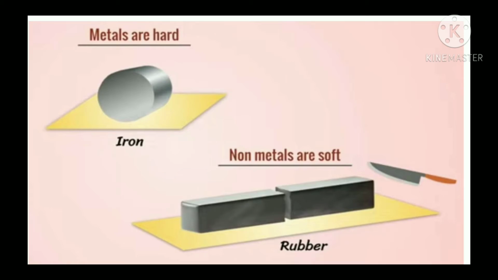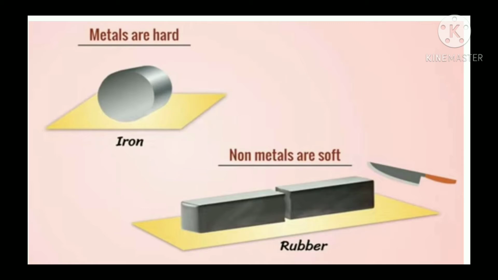Generally, metals are hard, not soft. There are exceptions to these rules as well. Usually, when you see metals around you, like iron, aluminium, copper, steel, try to cut with knife. See, you will not able to do so. But if you take sodium and potassium, they are very soft and that can easily cut with knife.